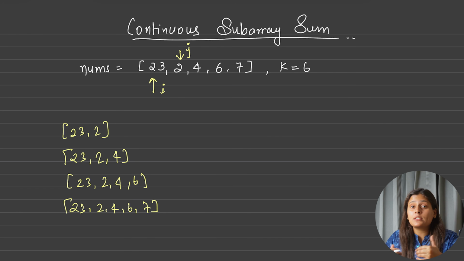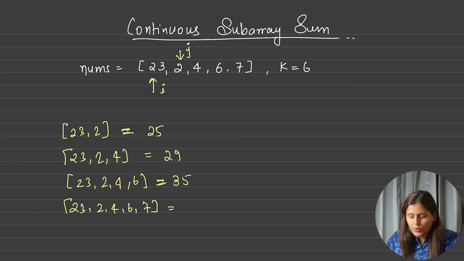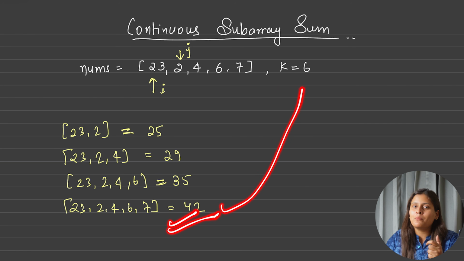Number 2, I want the summation which should be divisible by k or multiple of k. So what is the summation for this first subarray? It is 25. Is this 25 a multiple of k, or does this 25 properly divide by k? No. Now what is this summation? 29. Does this properly divide by k? No. Now what's this summation? This is nothing but 35. Is this 35 divisible by k? No. Now this is 42. Is this 42 divisible by k? Yes. Hence I have found my subarray whose summation is divisible by k or a multiple of k.